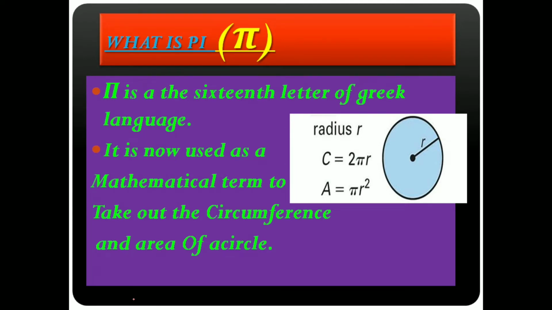Pi is the 16th letter of the Greek language, and it is now used as a mathematical term to find the circumference and the area of the circle. In this picture you can see that C means circumference, so the formula is 2 pi r. Here you can see the symbol pi, and A means area, so here also you can see pi.